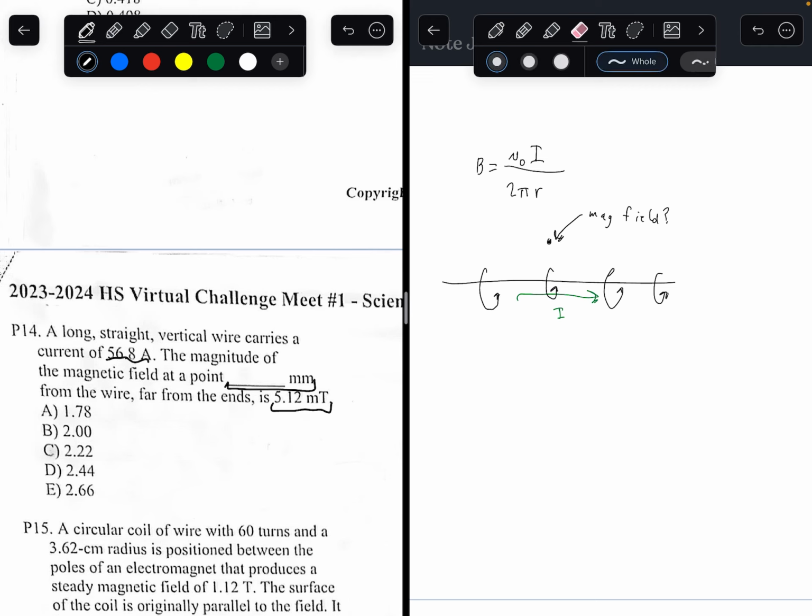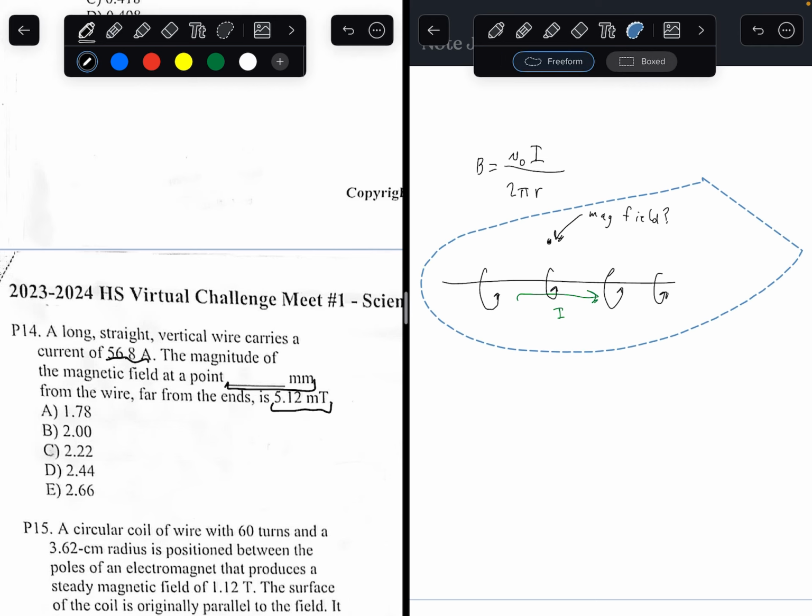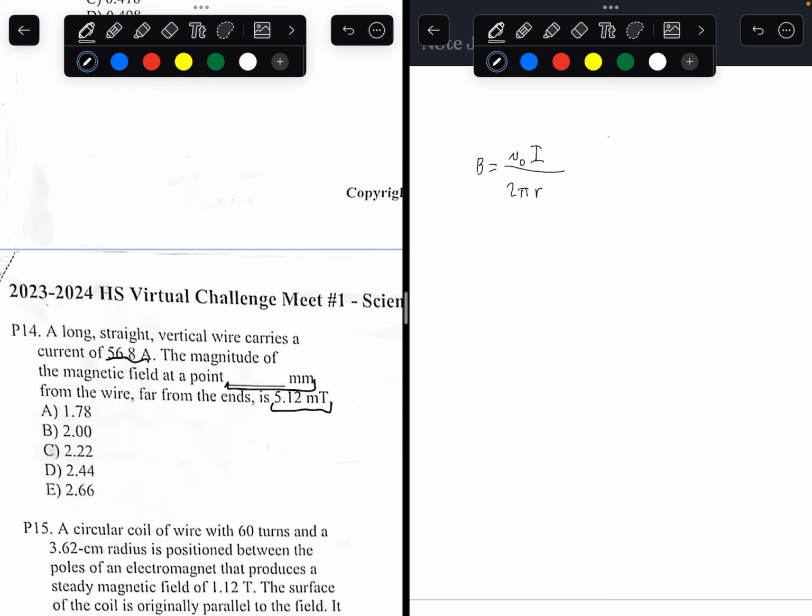So I will define each value. B is the magnetic field. It's measured in teslas. I is current. It's measured in amperes or amps.